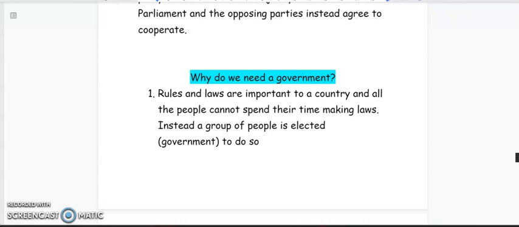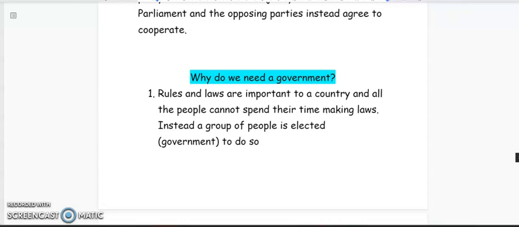And it is impossible for all the citizens of a country to spend their time making laws. It is very much impossible, right? So instead, a group of people is elected, and we call that group of people the government, to make the rules and the laws of a country.